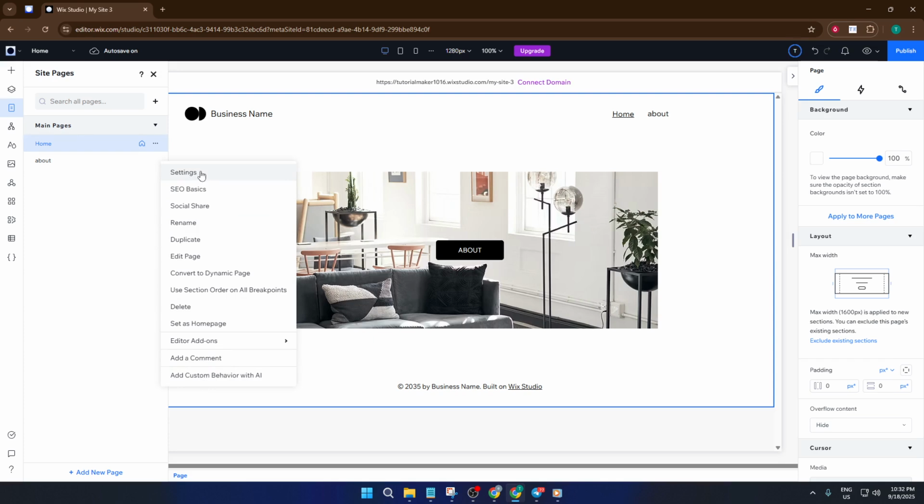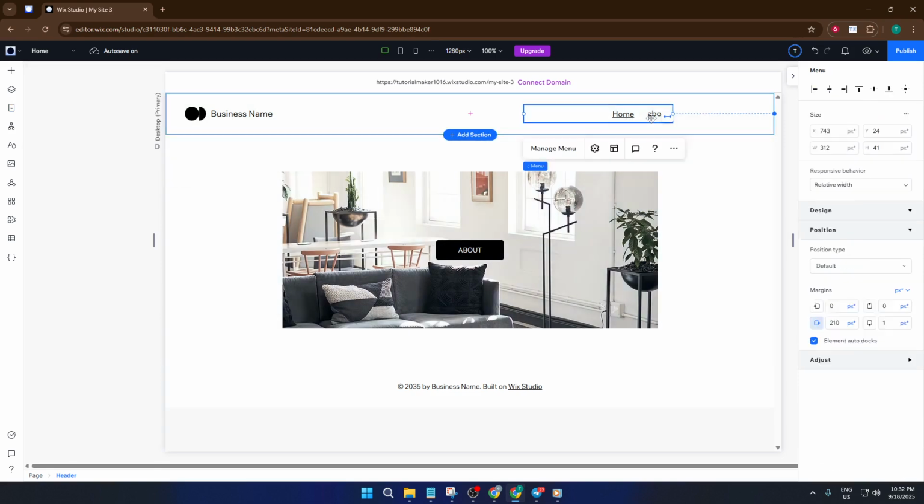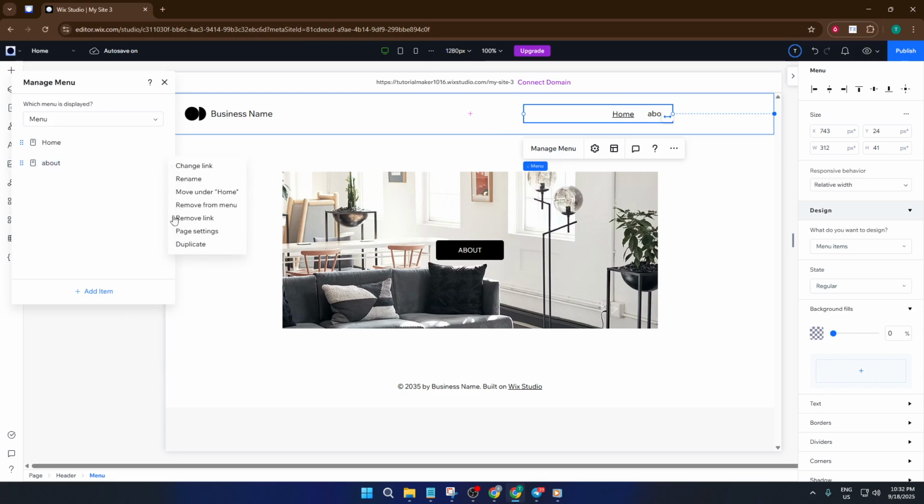What you want to do instead is go to your site's menu. Think of it like the roadmap that helps visitors navigate around your site. Click directly into your menu, and you'll see an option that says Manage Menu. This section lets you control exactly which pages appear in your navigation bar. Scroll through until you find the page you'd like to remove, like our About page. Hover over it, then click the three dots next to that page in the menu list. Here, you should see an option called Remove from Menu. Just click that, and your page will no longer be visible in your site's main navigation.